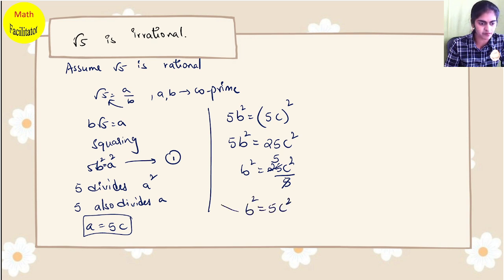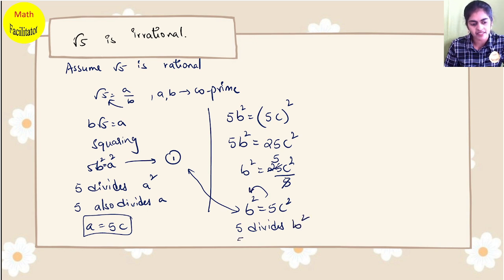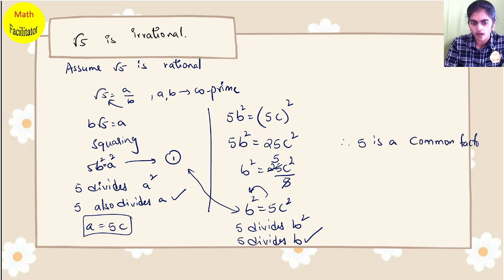Again, this is the same relation. So I can say 5 divides b square. When 5 divides b square, 5 also divides b. So 5 divides a, 5 divides b. Therefore 5 is a common factor for a and b.